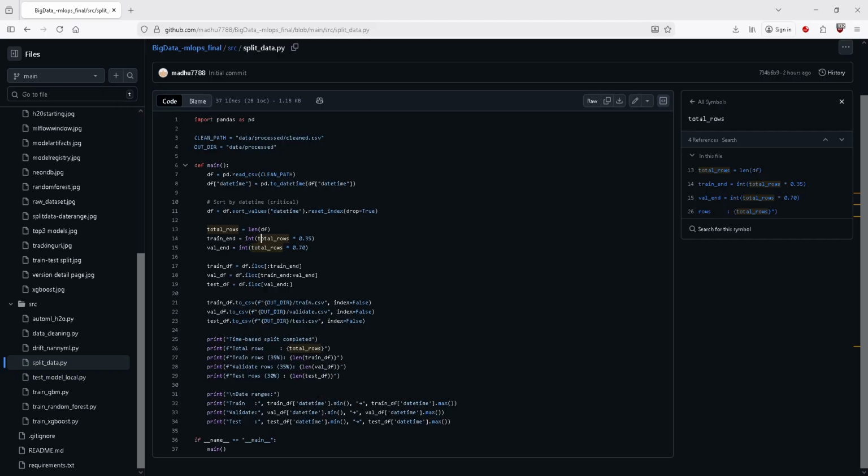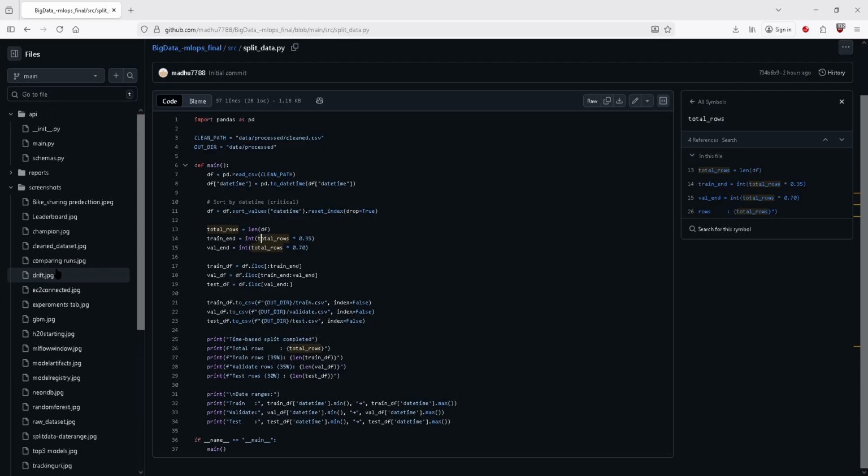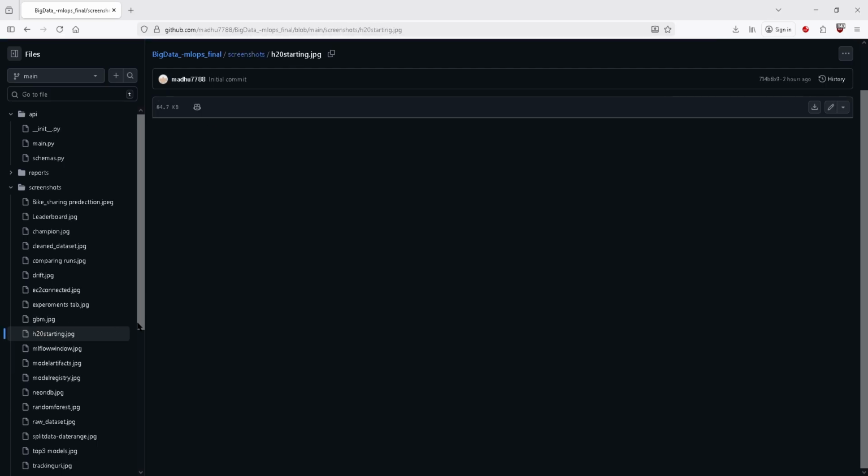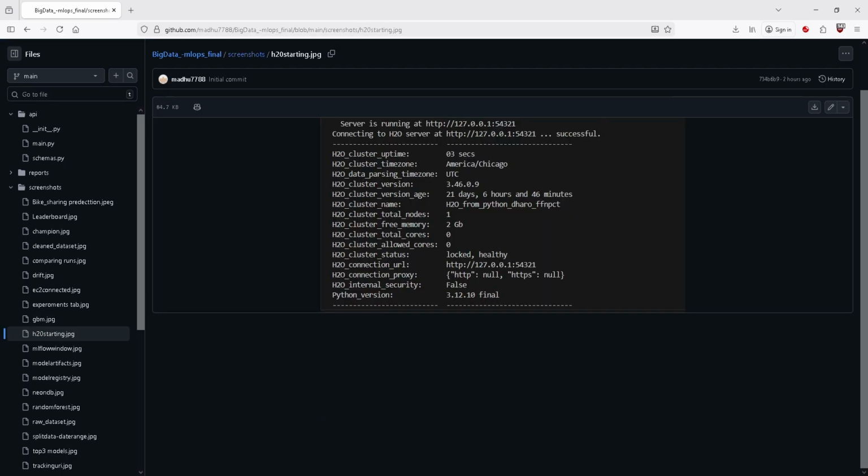After the time-based splitting, here comes H2O AutoML. We used H2O AutoML on the training data to automatically evaluate multiple algorithms, which we can see here. The top performing models were stacked ensembles, which indicates that tree-based models such as random forest, XGBoost, and gradient boosting were the strongest candidates.